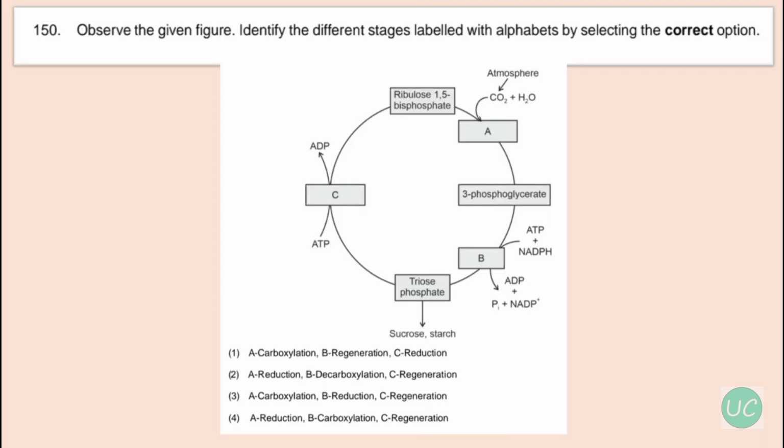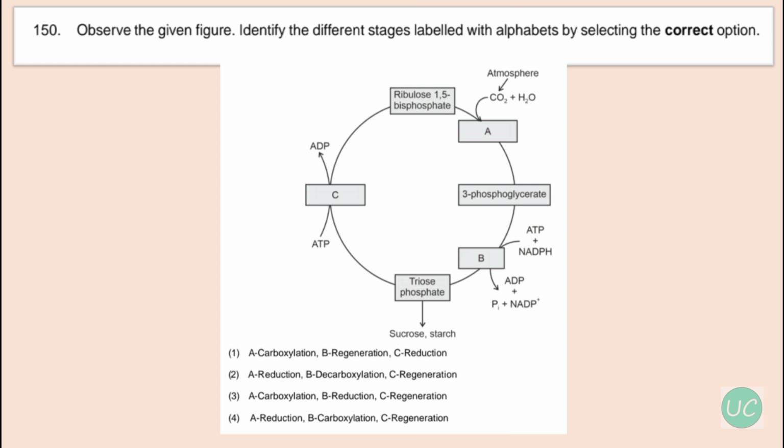Okay, next question is, observe the given figure and identify the different stages labeled with alphabets by selecting the correct option. Now, these are the steps of Calvin's cycle in photosynthesis, and as you can see, there are a few steps labeled A, B and C, and we have to identify the process. Option A is carboxylation, where carbon dioxide combines with ribulose 1,5-bisphosphate, that is RuBP, to produce 3-phosphoglycerate, that is 3-PGA.